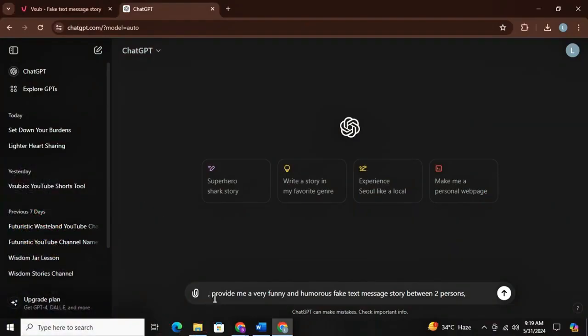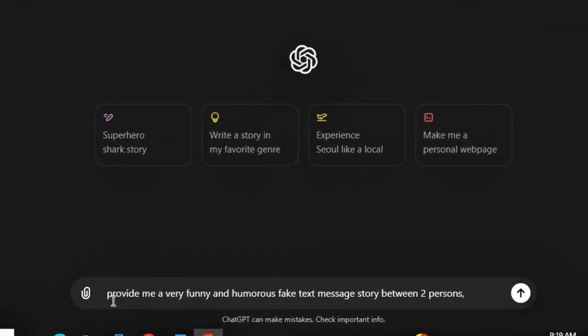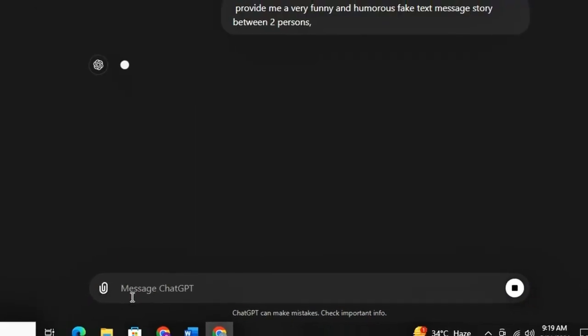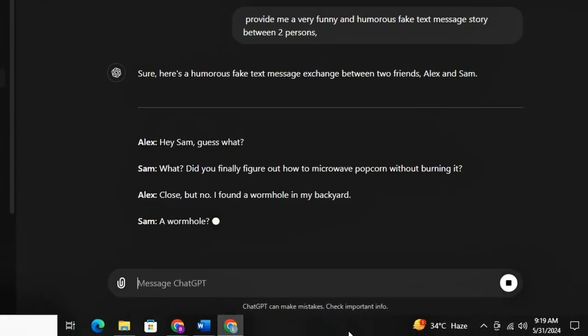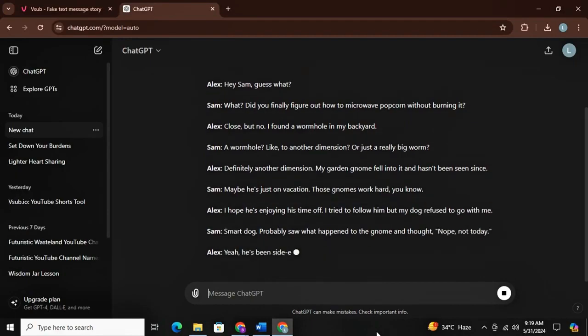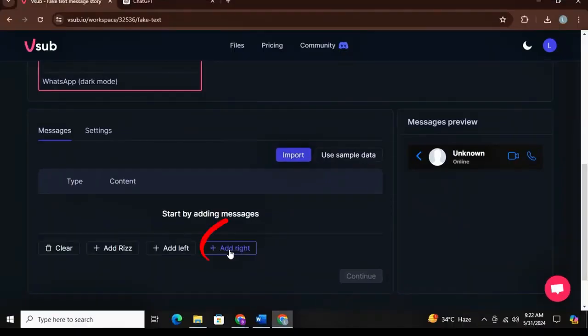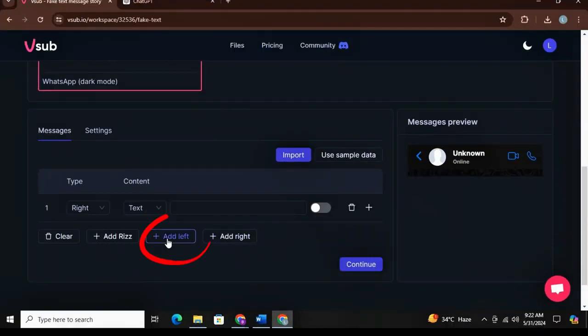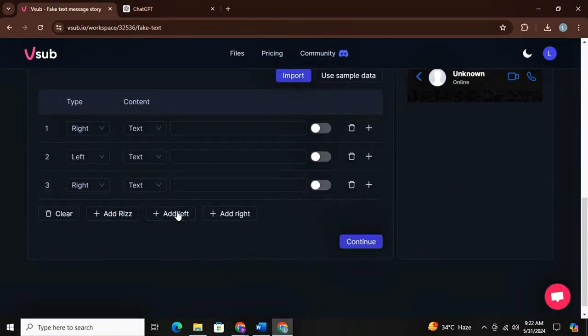Now I will simply go to ChatGPT and I will ask ChatGPT to provide me a very funny and humorous fake text message story between two persons. In total, 12 sentences. And you will have the story. Now here we have total 12 sentences. So we will come back and simply click on Add Right, then we will add left, then again right, then again left. Keep adding until total 12 blocks are ready.